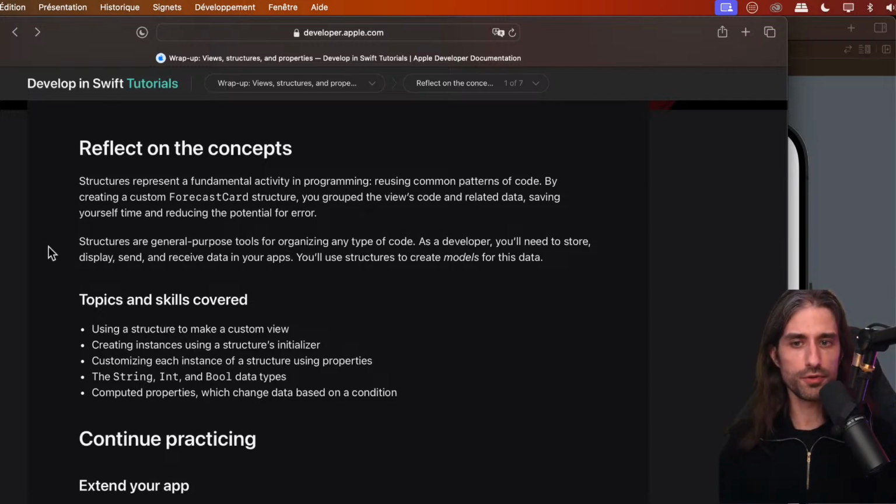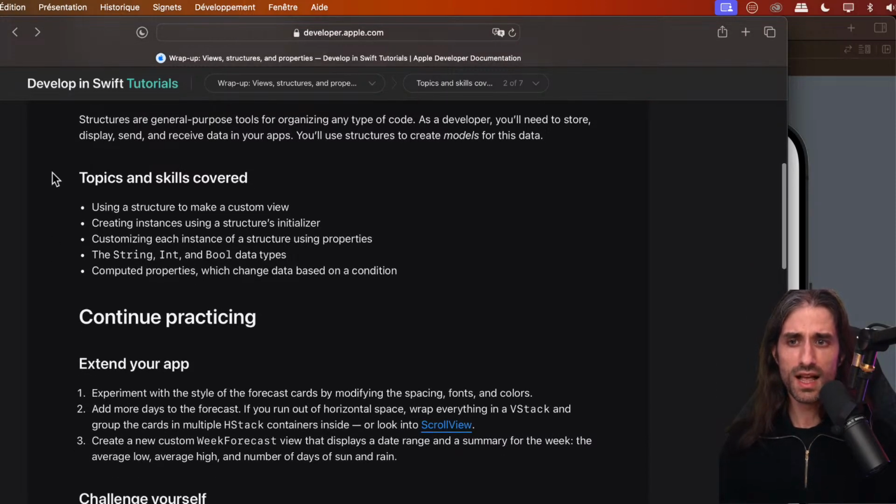Structures are general purpose tools for organizing any type of code. As a developer, you'll need to store, display, send, and receive data in your apps. You'll use structures to create models for this data. And you can see that they use the word model here for the first time, I think, but I've used it several times during the live stream, so you might have heard it before if you paid attention to what I was saying, I guess.